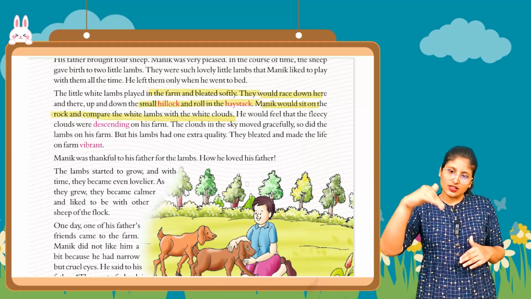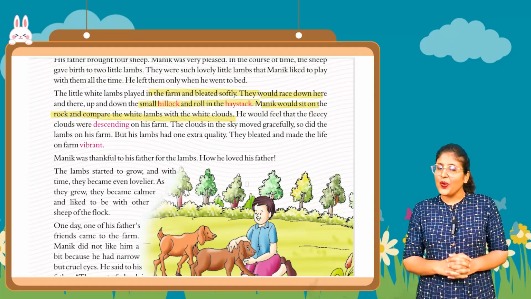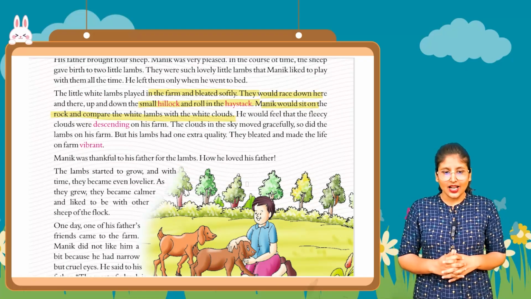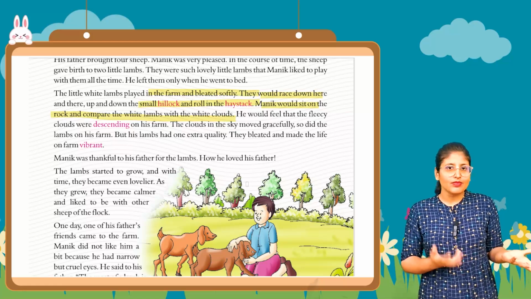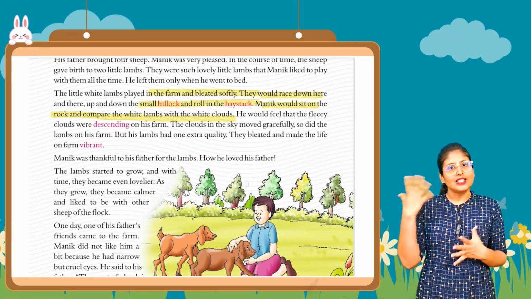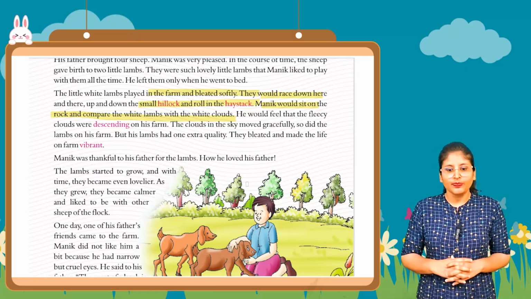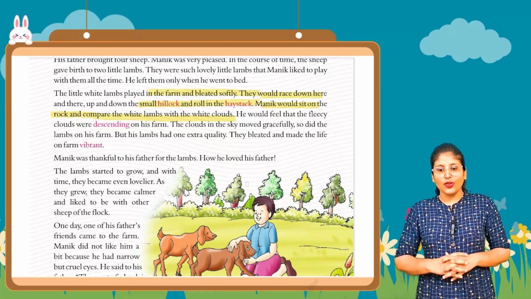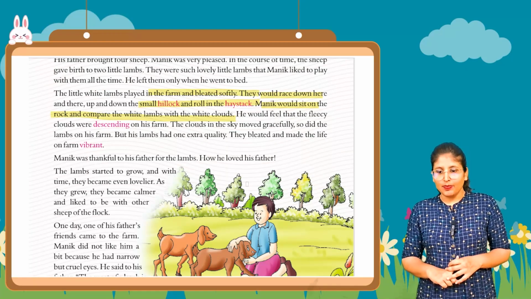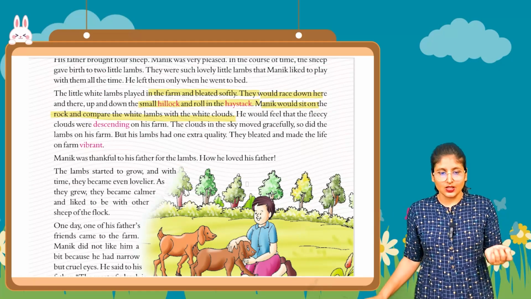Descending means in the downward direction. The clouds in the sky move gracefully. Clouds are moving very beautifully, gracefully. So did the lambs on the farm. Just as the lambs on his farm were beautiful and graceful, the clouds were also very beautiful and graceful. But his lambs had one extra quality. They bleated and made the life on the farm vibrant.